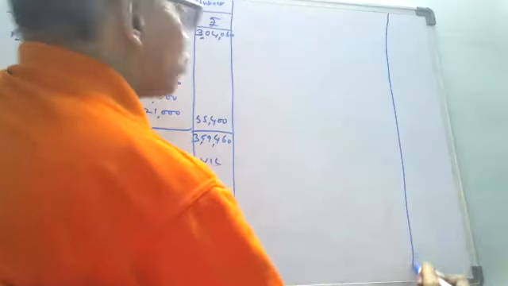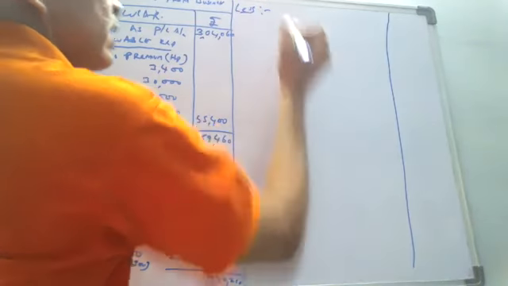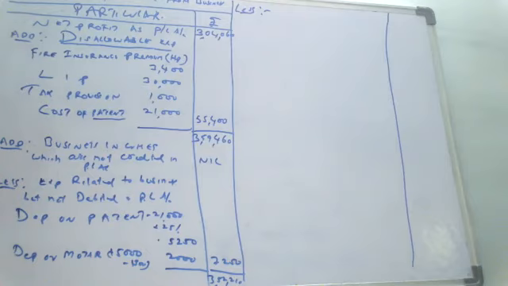Now, there is one more less section. Can you find out what is the heading of the less section? One more less section is expenses related to incomes which are computed under other heads.